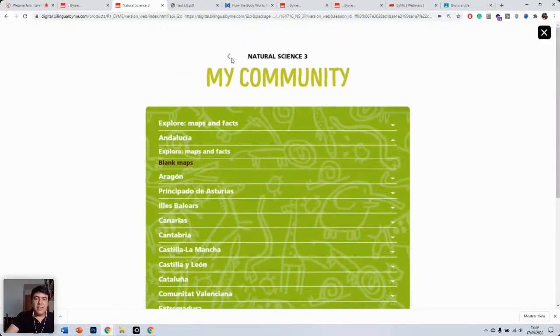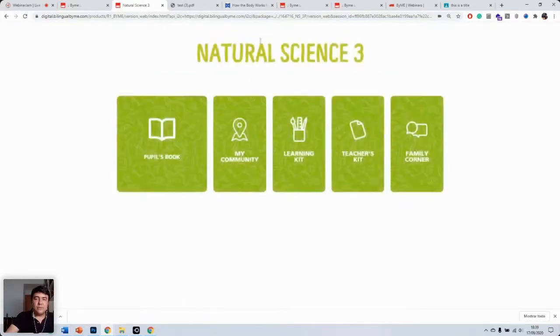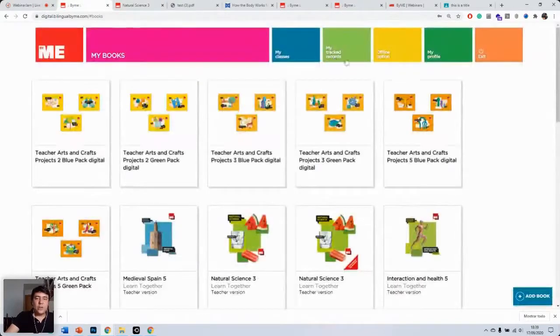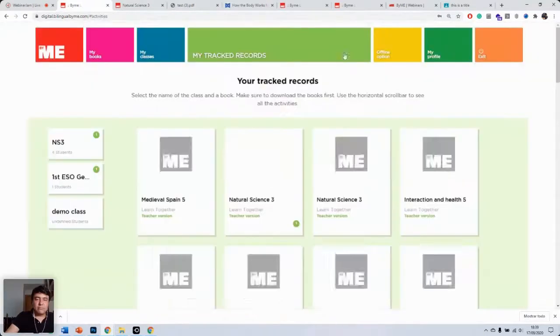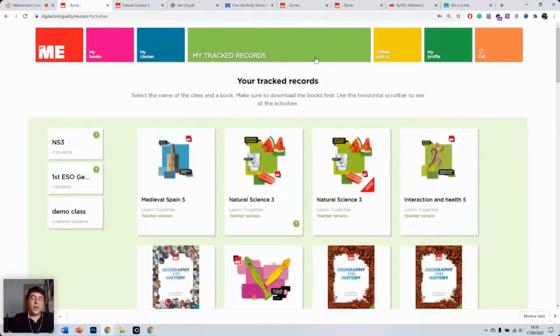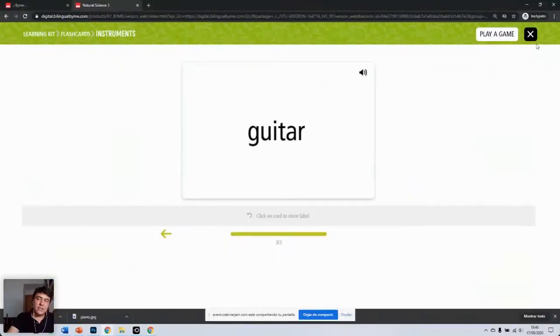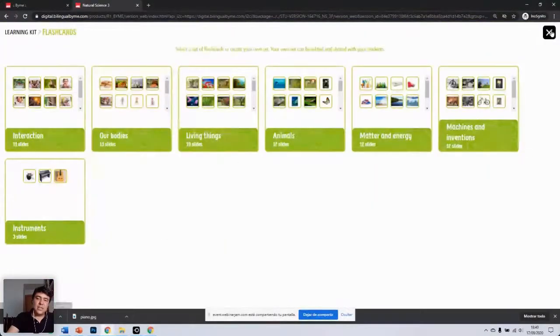Okay, and that is the digital platform. Something I wanted to show you as well is this option here, My Track Records. As you could see, we have interactive content activities, interactive language activities. So if we log in as a student, here I have an account that's already been logged in. So this is a student account.